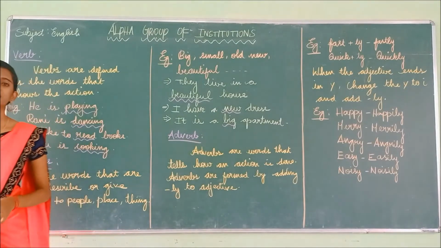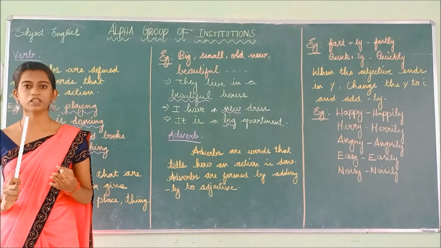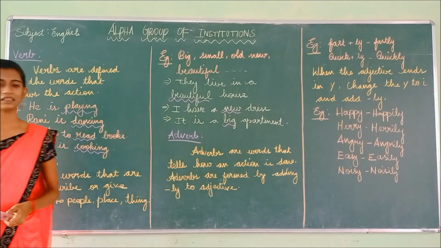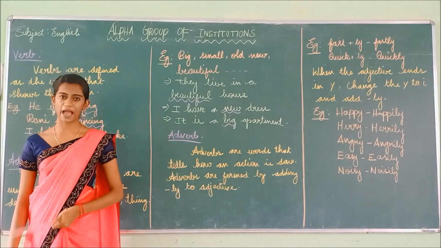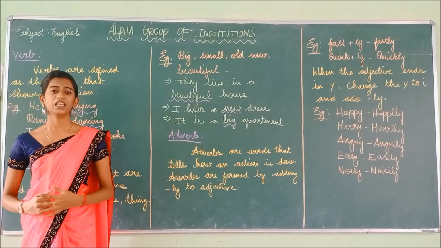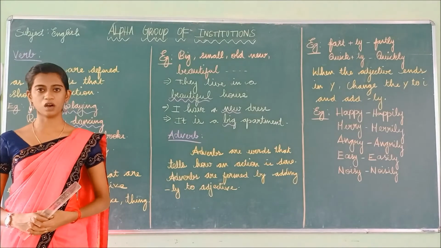Okay, students. First we have seen the noun, and next to the noun we have seen pronoun, and after the pronoun, now we are going to see what is meant by verbs. Verbs are defined as the words that show the action. So a verb is nothing but a word denoting the action. What am I doing? I am teaching you. So this is an action. If a word denotes the action, it is known as the verb.